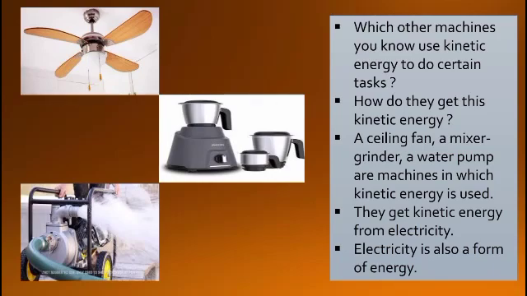Next is a mixer grinder. When you put on a button, switch on a plug, and then grind, your spices get ready. That means when you turn it on, the mixer grinds and the spices get ready. Again, it is in the form of electricity. A water pump, again the same thing. Either it requires electricity or sometimes it is used with the help of fuels. So these are the machines in which kinetic energy is being used, and this kinetic energy gets converted into electricity, and electricity is also one kind of energy.